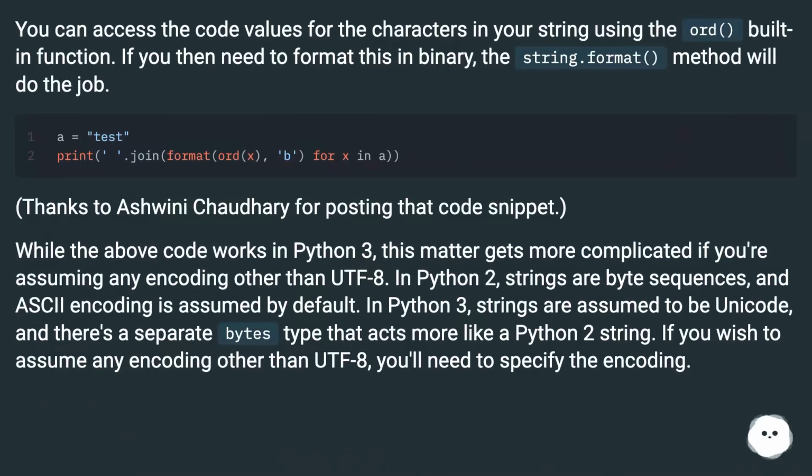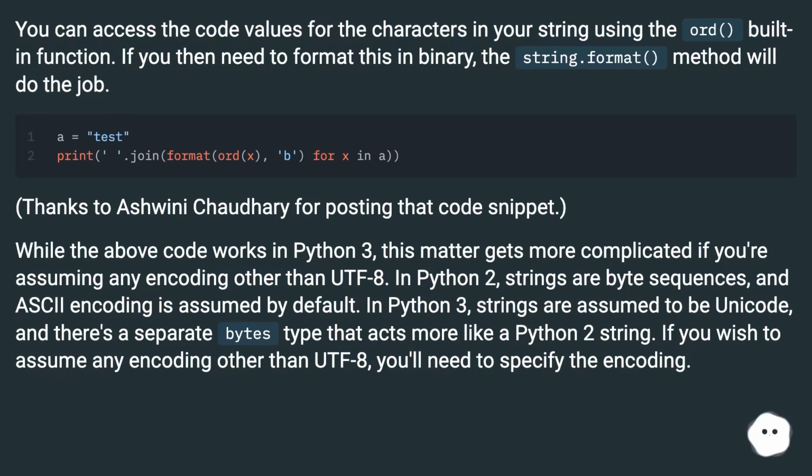You can access the code values for the characters in your string using the ord built-in function. If you then need to format this in binary, the string.format method will do the job. Thanks to Ashwini Chaudhary for posting that code snippet.